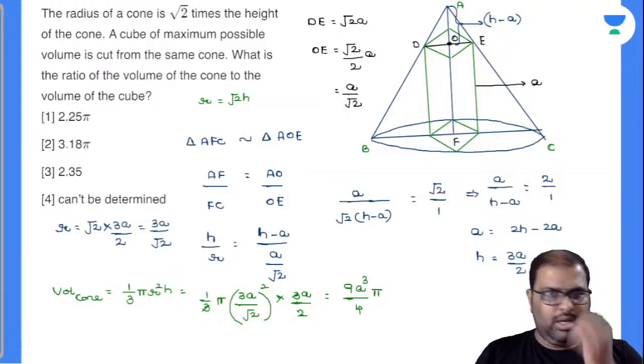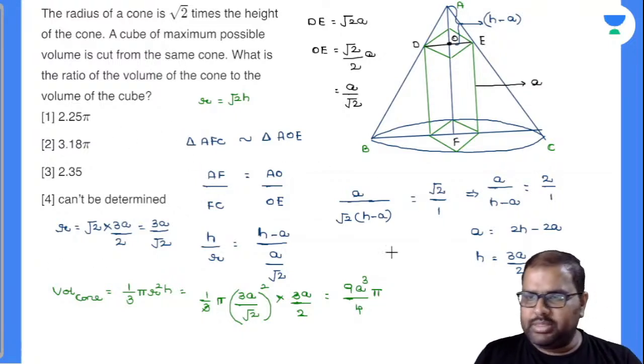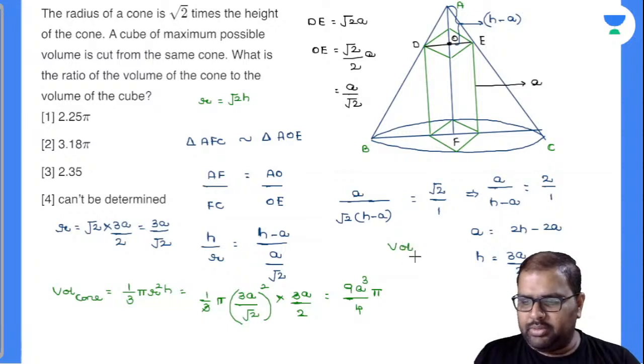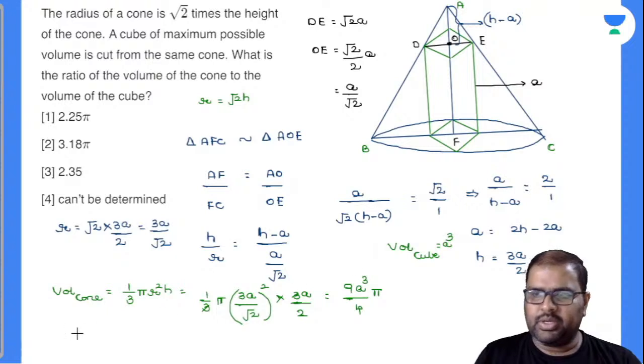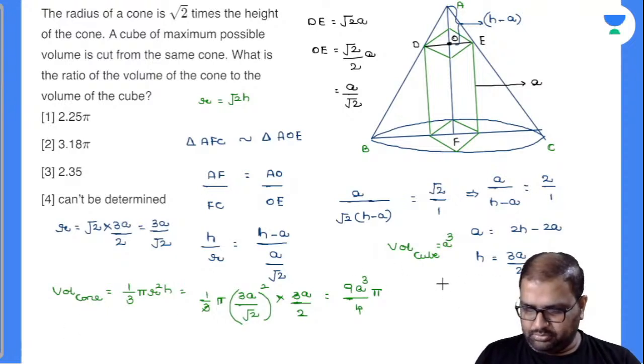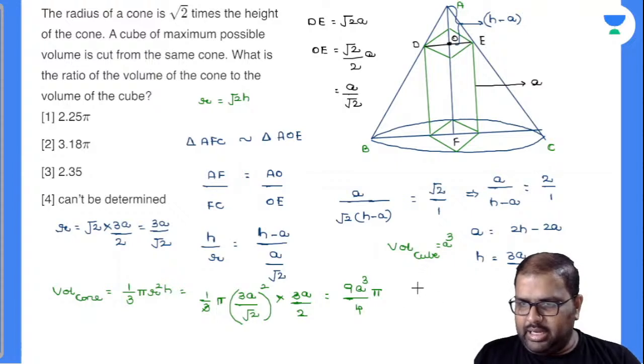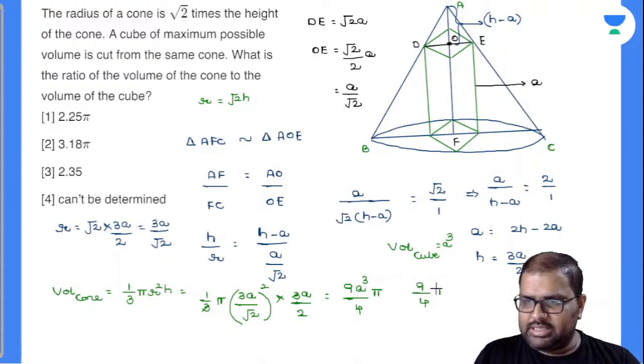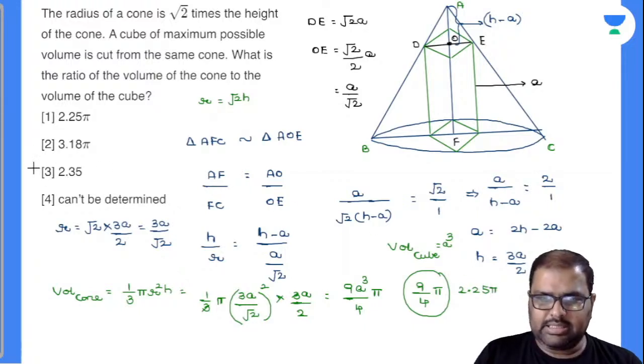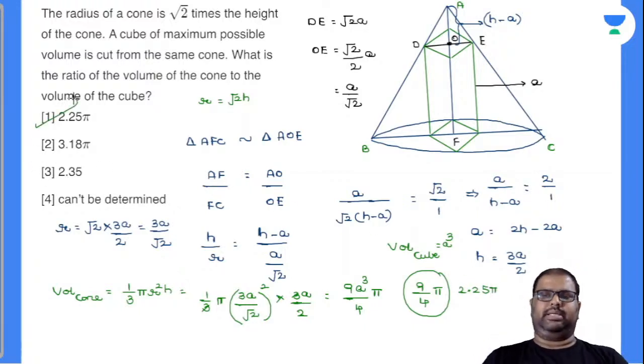What will be your volume of the cube? Volume of the cube is nothing but A cube. And you are asked to find the ratio. So finally, 9 A cube will get cancelled. 9 by 4 pi will be left over, and this is the ratio there. 9 by 4 is nothing but how much here? 2.25 pi. Is there any option with 2.25 pi? Yes, and option number 1 is there.